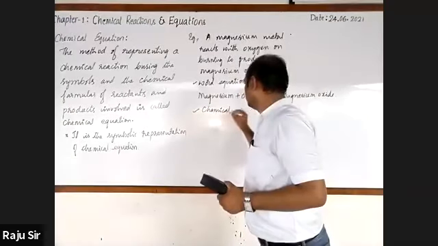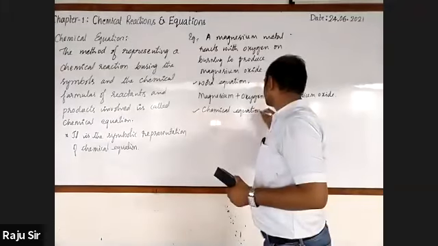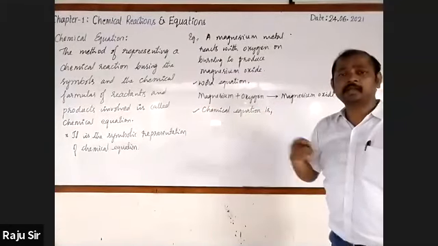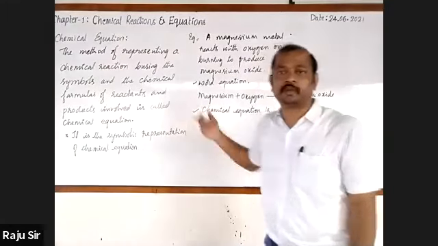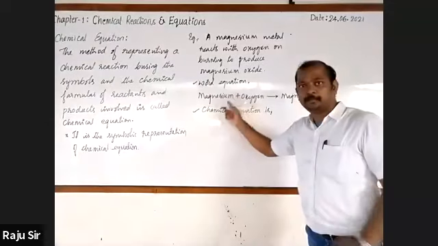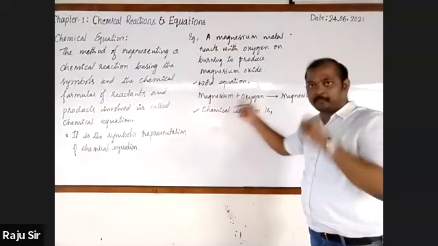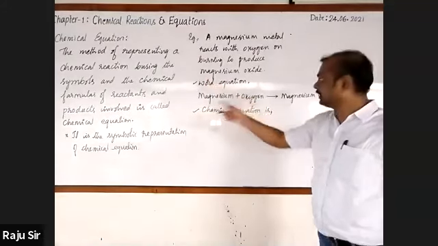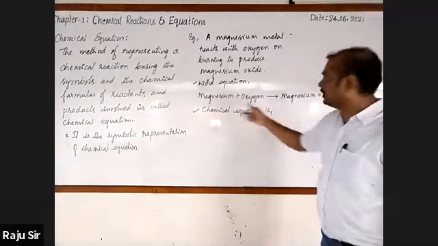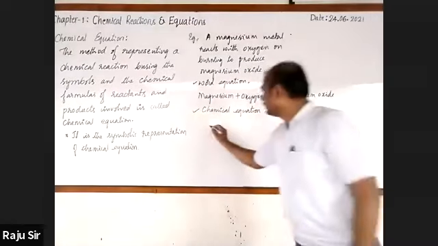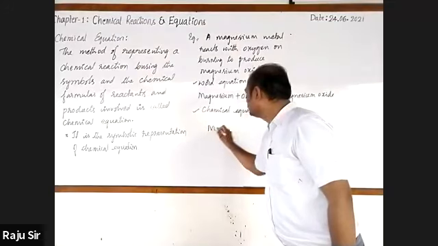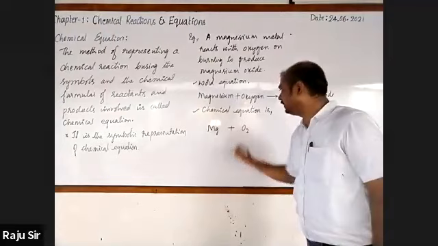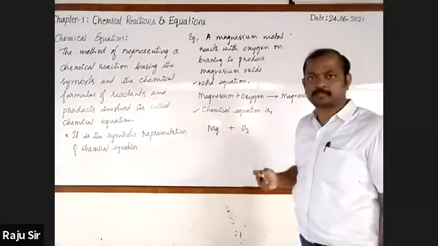The symbolic equation or chemical equation is this. By recalling the definition of chemical equation, you write: the method of representing the given chemical reaction using the symbols and chemical formulas of reactants and products. The reactants are Mg and O2, and the symbol we use between these two reactants is plus.